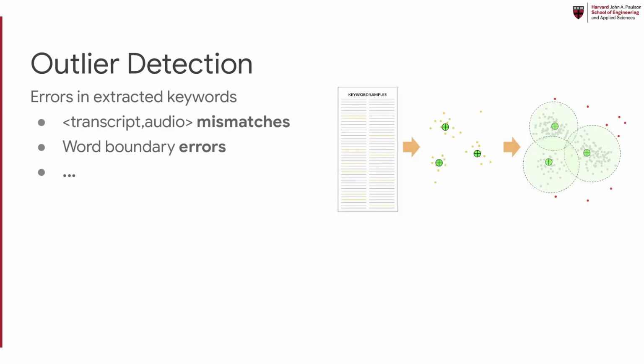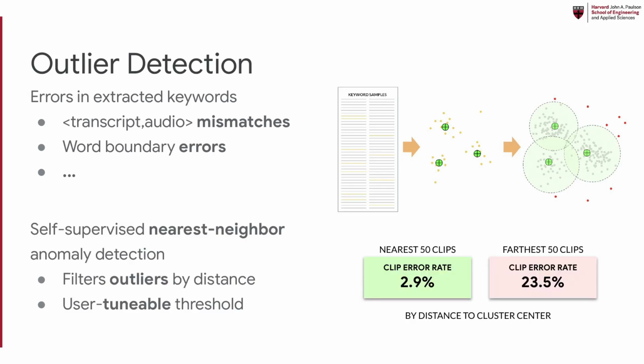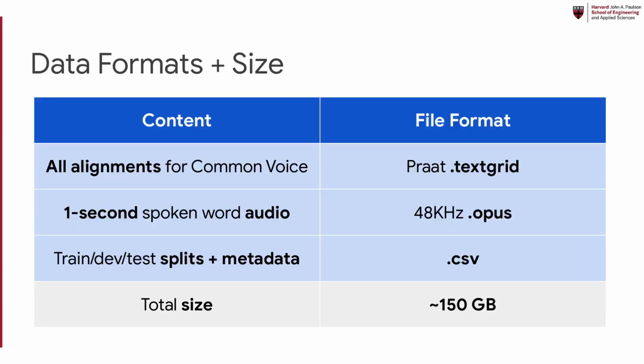There are several potential sources of error in automated keyword extraction, such as transcript mismatches and estimated word boundary errors. Thus, we also provide a self-supervised nearest neighbor anomaly detection algorithm to automatically filter out erroneous samples using a distance metric. Evaluated on 75 keywords in English, Spanish, and German, we observe that an average of 23% of the furthest 50 clips sorted by distance are erroneous. Users of our dataset can tune their desired threshold for filtering. Our dataset includes all per-word timing estimates for Common Voice as Praat text grids. We use the Opus compression format, and our total dataset size is 150 gigabytes.